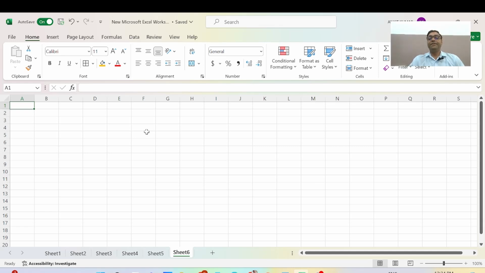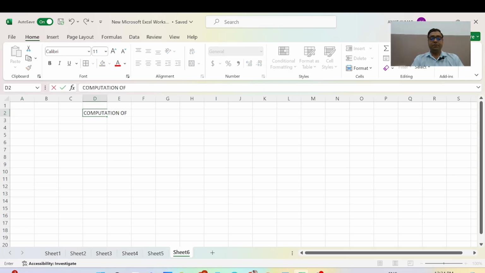and how will we calculate the tax calculation of the individual. Here I will mention the computation of taxation.